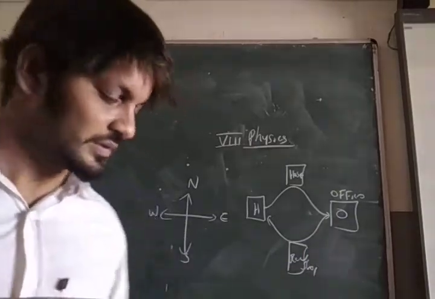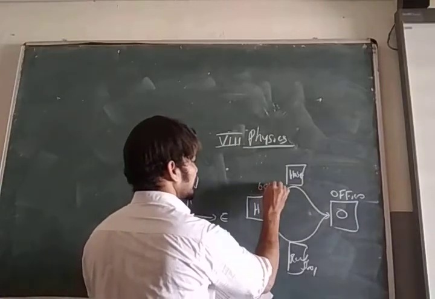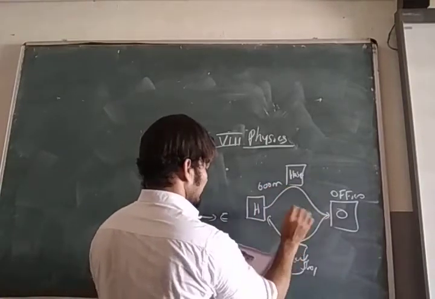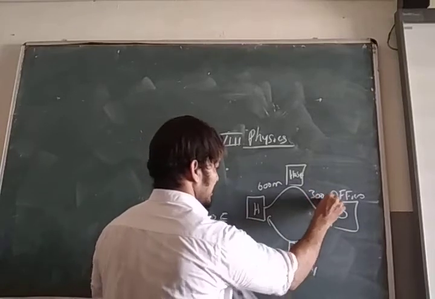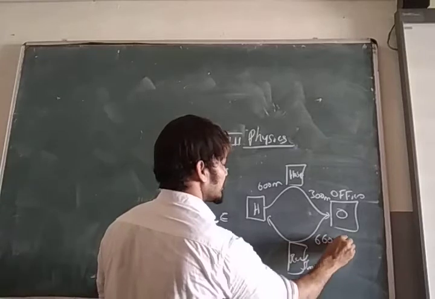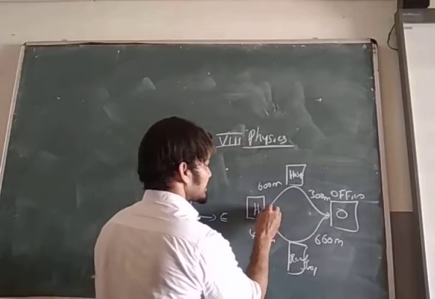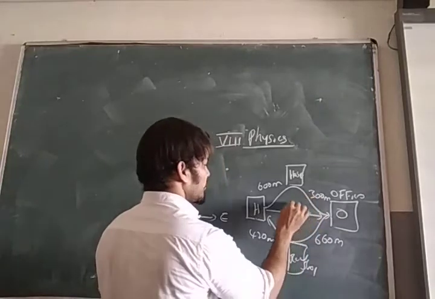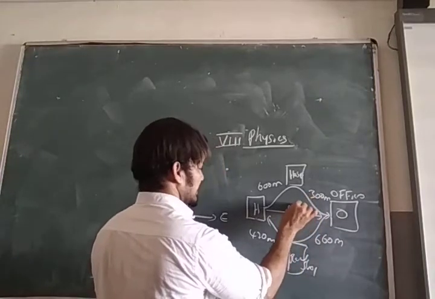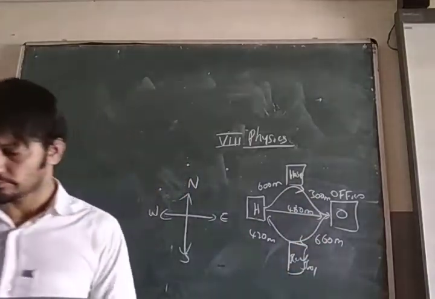Here look, the marks. From here to here, 600 meter. From here to here, 300 meter. Here to here, 660 meter, here to here 420 meter, and straight here 480 meter.